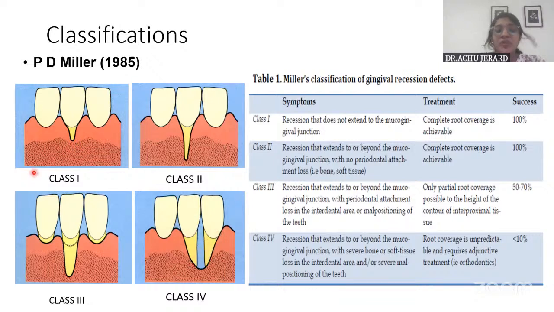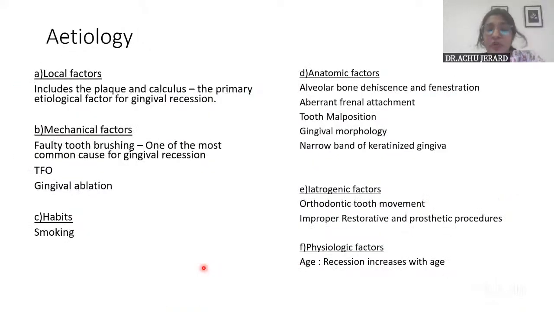Okay. So speaking about the prognosis of the treatment, about root coverage procedure success, class 1 and 2 show 100% root coverage, whereas in class 3, it is almost 70%. And in class 4, it is very poor, okay, less than 10%. So that is Miller's classes. So we have dealt with the classification part also.